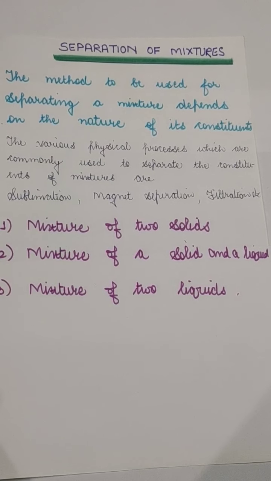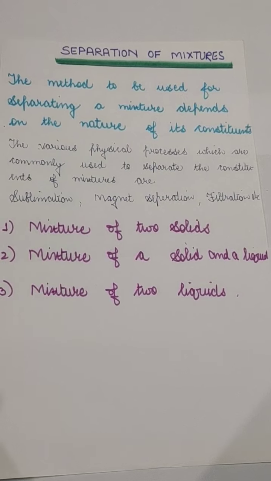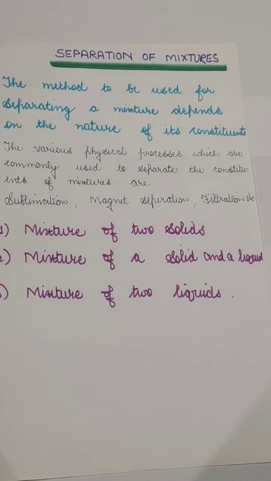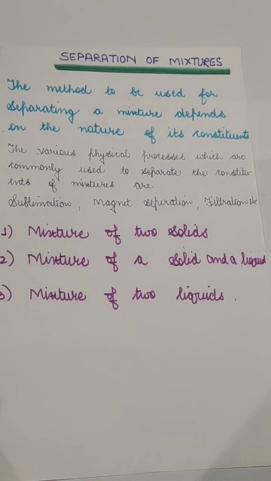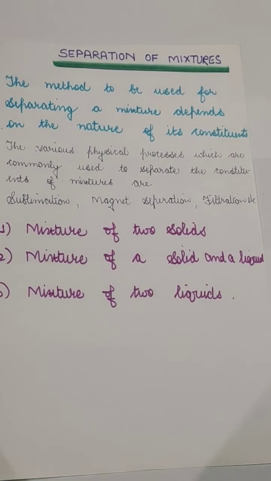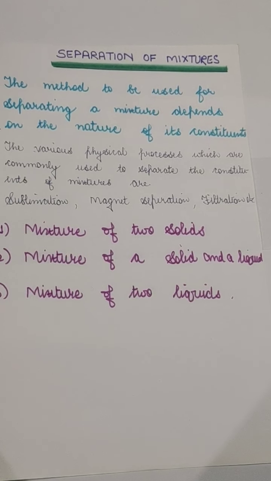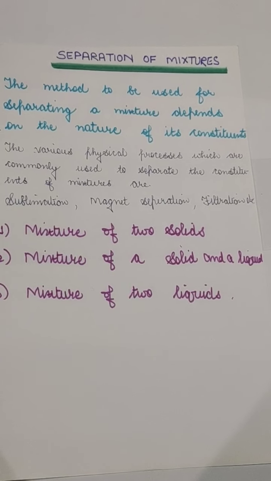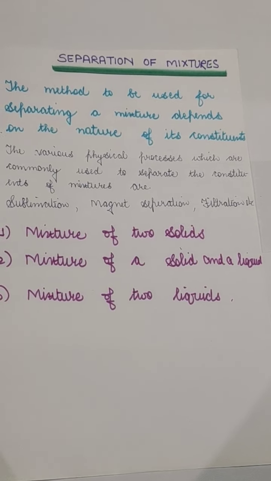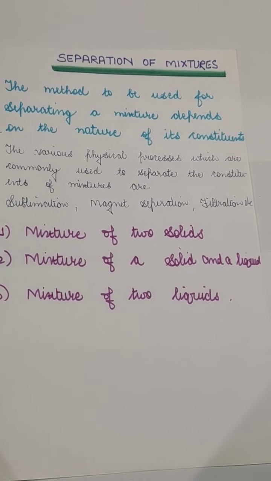They are actually pure substances and mixtures, and in mixtures we have learned that mixtures are not pure substances. The elements or compounds are just mixed together randomly, and then the mixtures are prepared. Since it is not a chemical process, they just physically combine and retain their own properties, so we can separate them by undergoing some physical process of separation. In today's lecture we will be studying the separation techniques of mixtures.